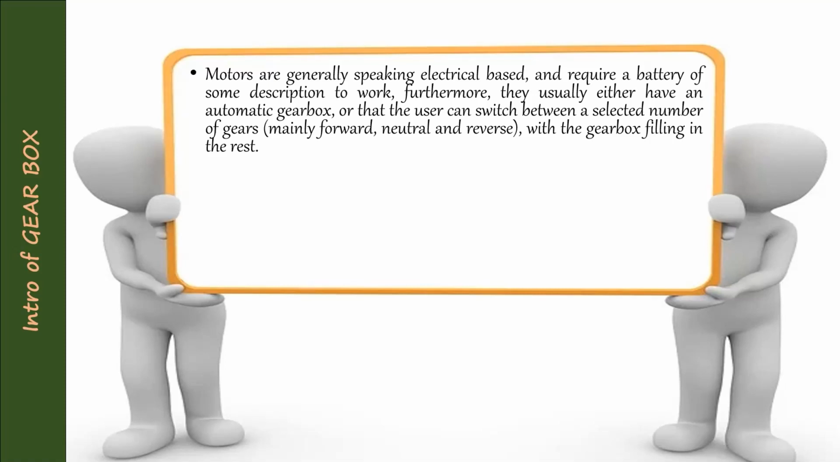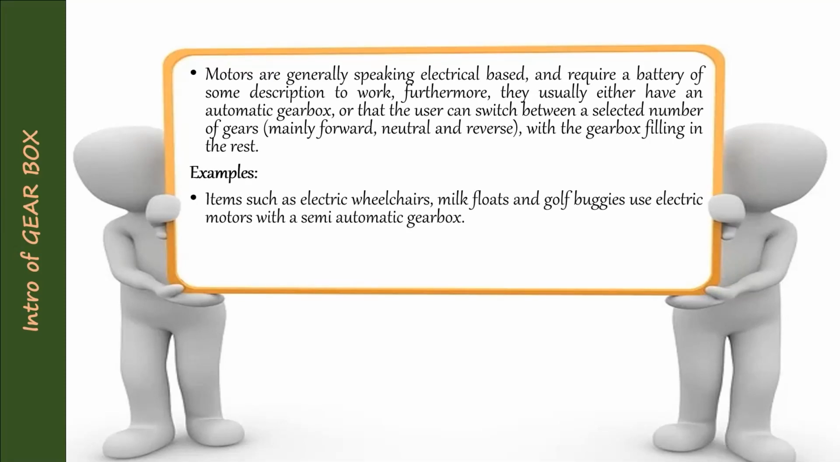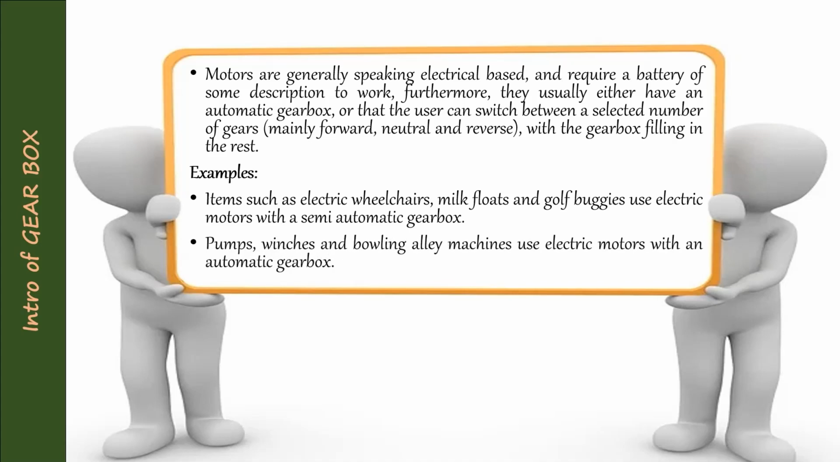If you see the drilling machine, that option is there, and in the lathe machine the options are there. For that we are using the lever. Examples: items such as electric wheelchairs move the chair front and back. Milk floats and golf buggies use an electric motor with a semi-automatic gearbox. Other pumps, winches, and bowling alley machines use an electric motor with an automatic gearbox.